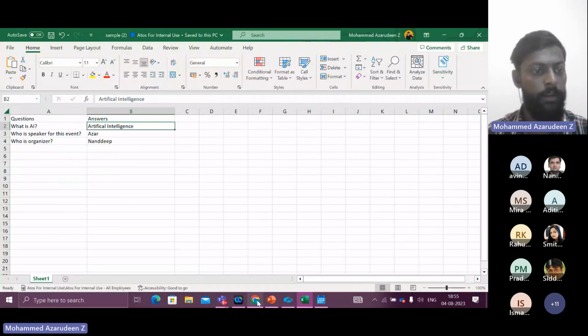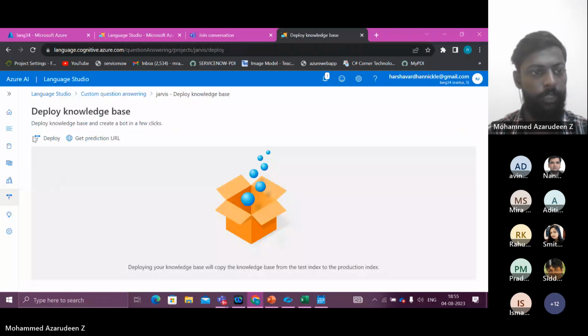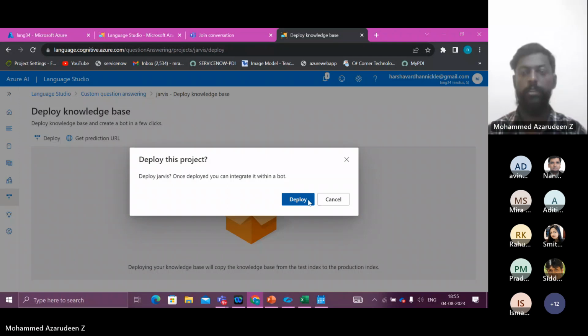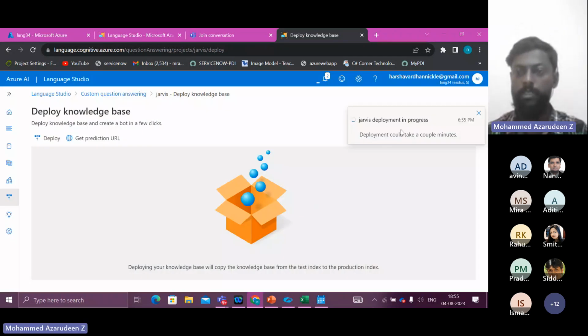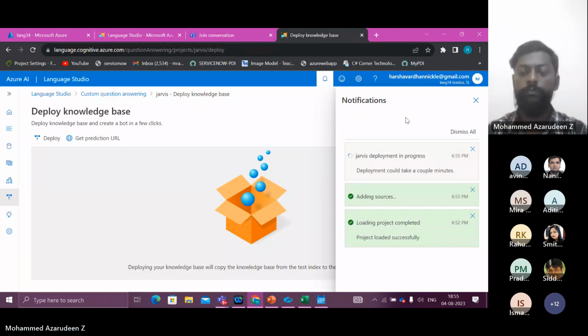Okay, we have done that. Let's stick with the default one here. After this, you can edit the knowledge base. You can test it over here also. But right now, let's deploy this chatbot. For this, I came here, deploy, and I have deployed. The project is in progress. It might take a minute or two before the final thing. Let's wait for that.